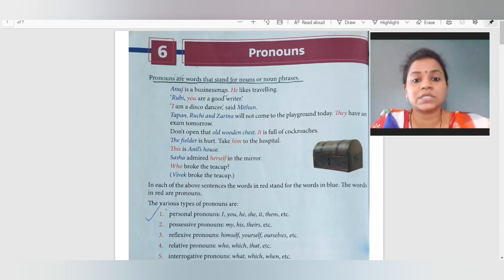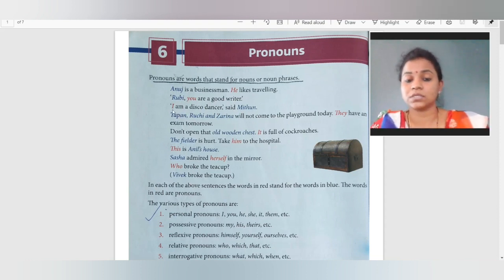So Anuj is a businessman. So when we are talking about him more, that Anuj, he likes traveling. Ruby, you are a good writer. I am a disco dancer, said Mithun. So instead of my name, I am saying, because it's a sentence which I am only telling, so I will not say my name. So that's why instead of my name, we will say I.